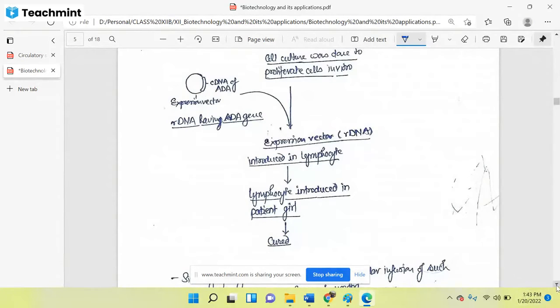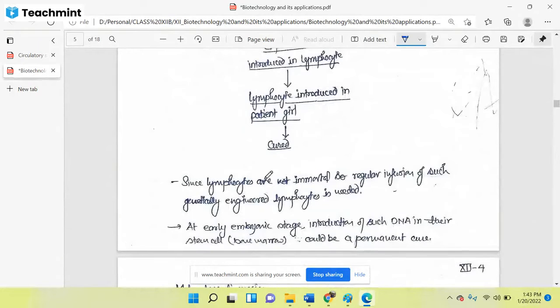But there is a limitation. Since lymphocytes are not immortal, regular infusion of such genetically engineered lymphocytes is needed. So again, one condition came, as each of the cells has its own life cycle. After its lifespan, it will die.